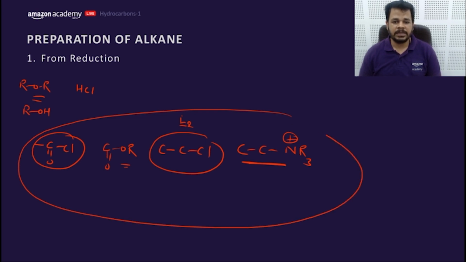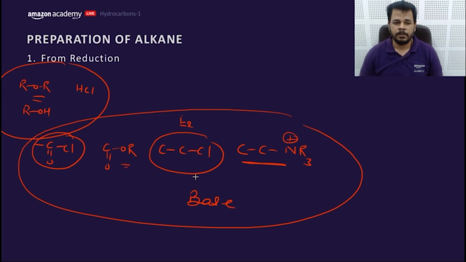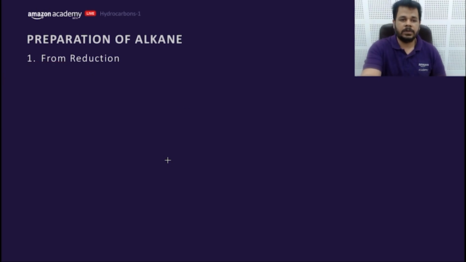So these are base sensitive mainly, and these are what? Acid sensitive. Clear? So these are Clemmensen and Wolff-Kishner reduction, your reducing agents.